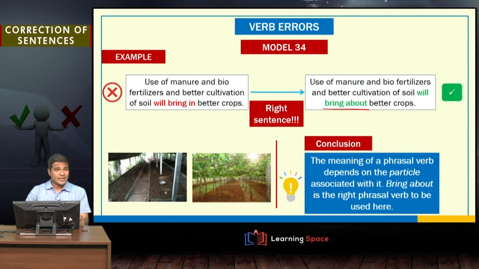So the government is thinking of bringing about a great change in the way people use the digital economy. They are going to cause a change in the attitude. The same with bring about better crops here.